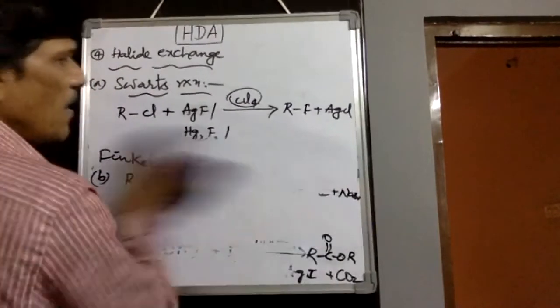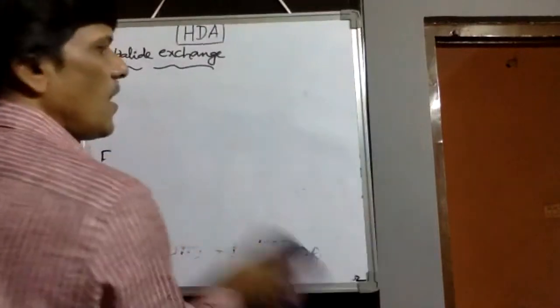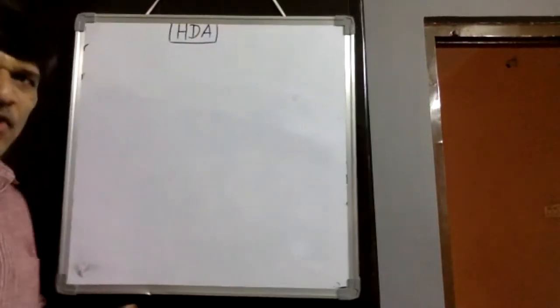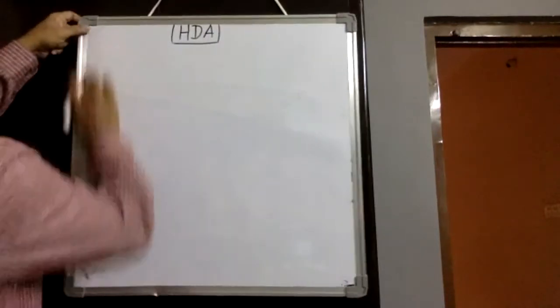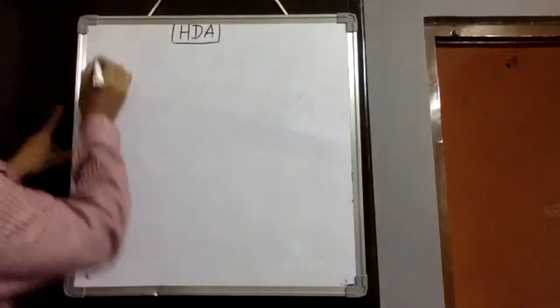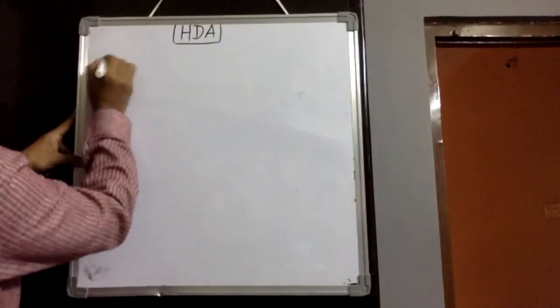So these are the methods of preparation of haloalkanes. Now when we come to the preparation of haloarenes, the main methods are as follows. First, we can take benzene.